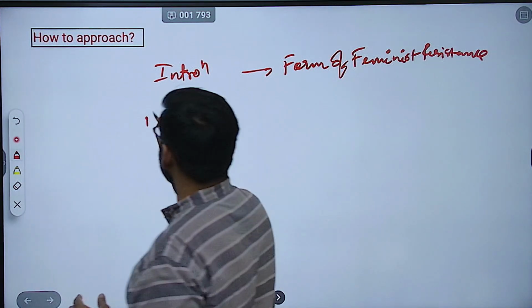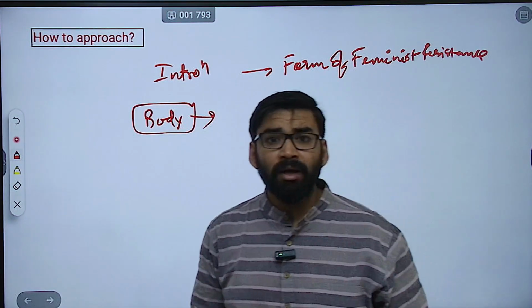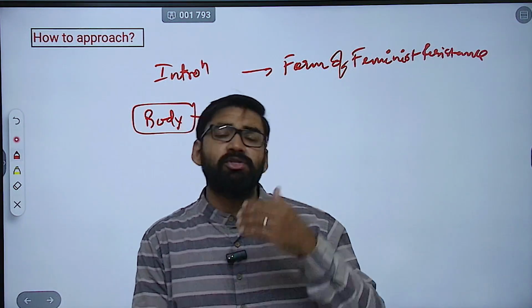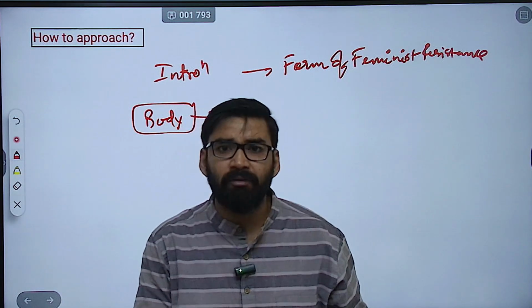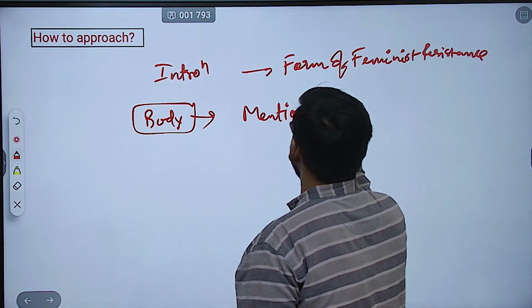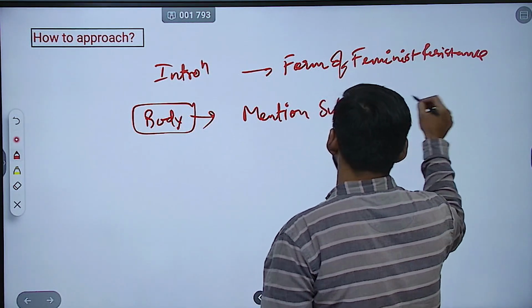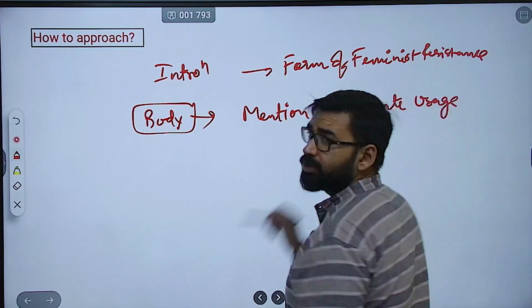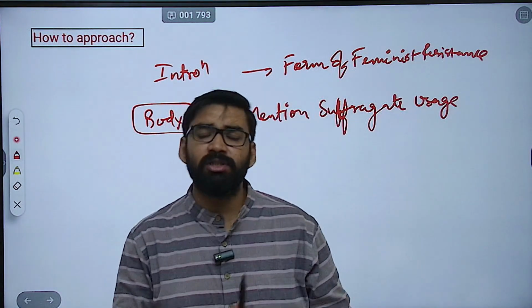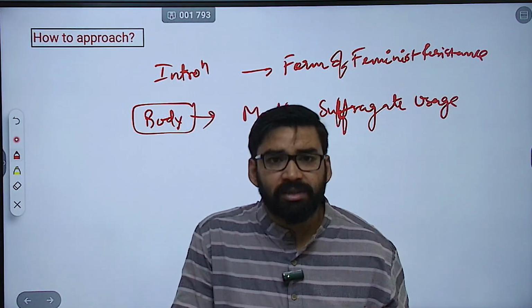Body में कैसे लिख सकते हो? How you are going to write the body of the answer, है ना। So in body first you can give the historical perspective. You can mention suffragette uses in the early 20th century, World War II, then opposition to fascism.